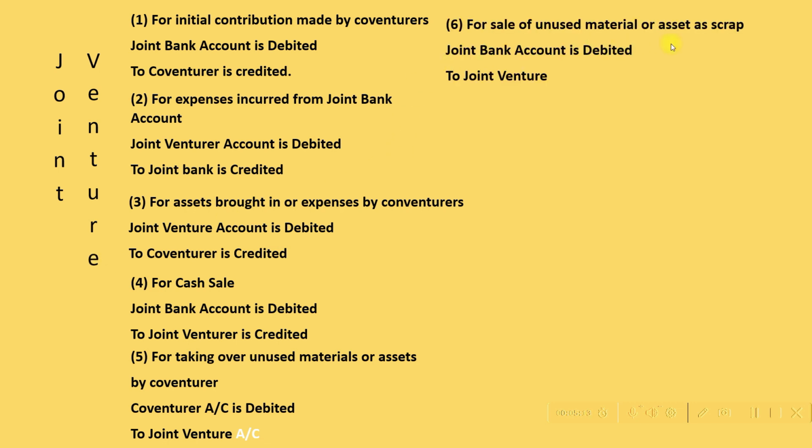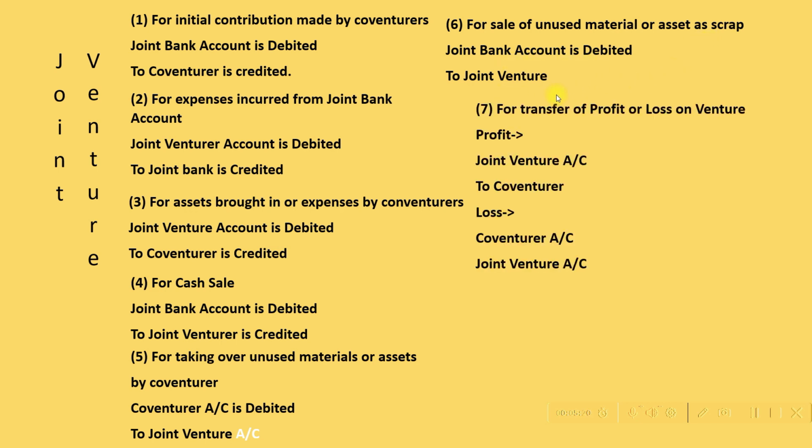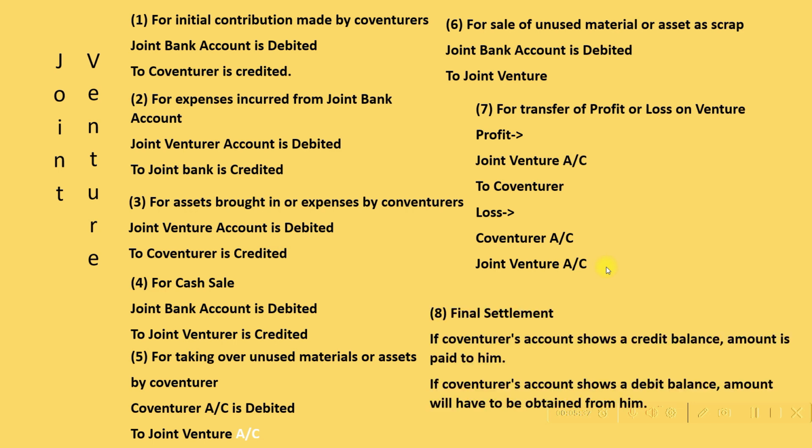For sale of unused materials or assets as scrap, joint bank account is debited and joint venture is credited. For transfer of profit or loss on venture, so for profit, joint venture account is debited and co-venturer is credited. For loss, co-venturer is debited and joint venture account is credited.